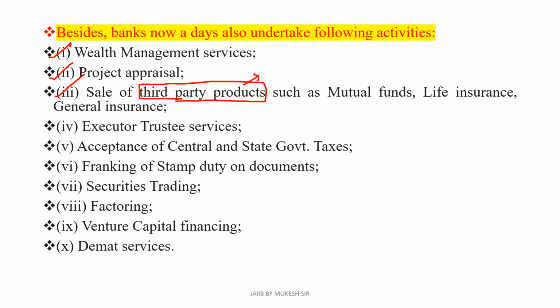Clear? Like mutual funds, life insurance, general insurance. Clear? Executor trustee services, acceptance of central and state government taxes, franking of stamp duty on the documents, securities trading, factoring, venture capital financing, demat services.